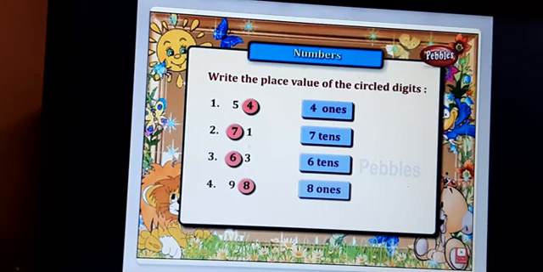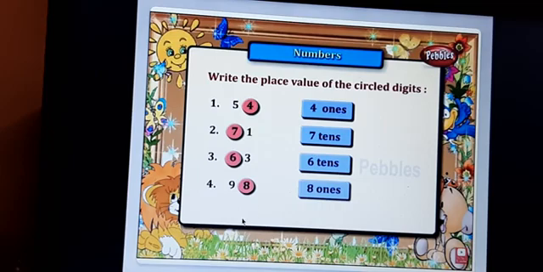Now the second example is given, 71. In the 71, 7 is in which place? Second place. Second place is nothing but tens place. So 7 tens, that is known as 70. And now the third one is 63. 6 is circled there. So the circled number is 6, and which place is it? Tens place. So again it is 6 tens, nothing but 60.